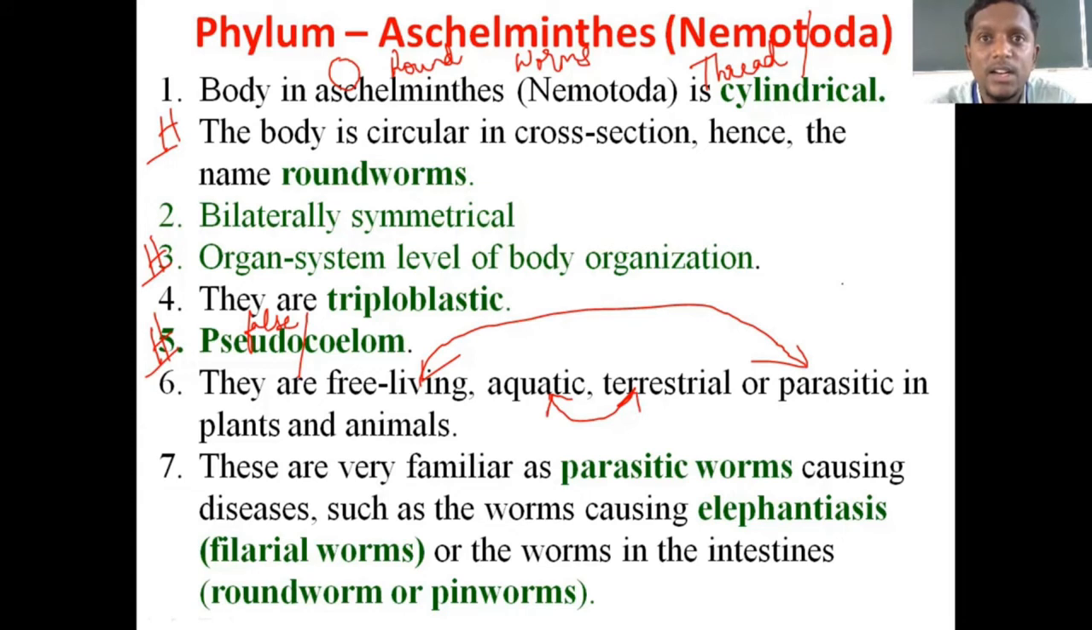As I said, to be biologically correct, we cannot call all these organisms roundworms, because roundworm is used for Ascaris. Right? So these are just examples you can keep in mind, or else the question can be asked: mention the disease causing Aschelminthes in humans. So roundworm and filarial worms, these are the examples. We'll move to the next point.